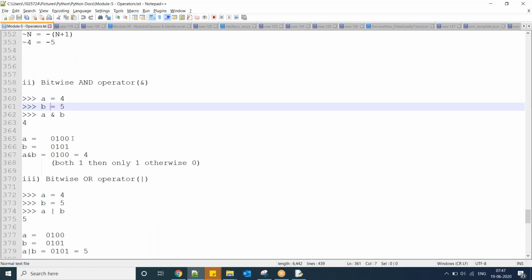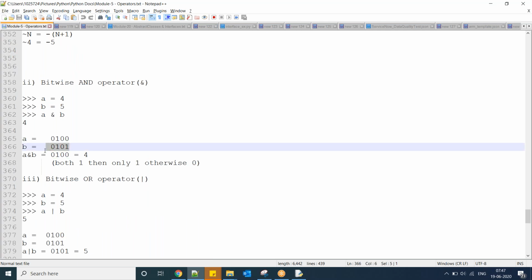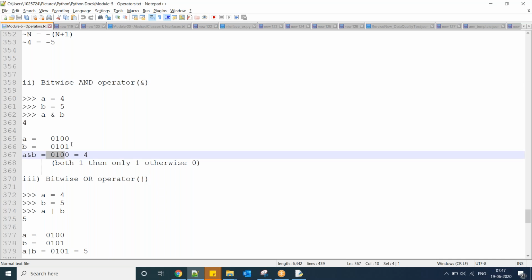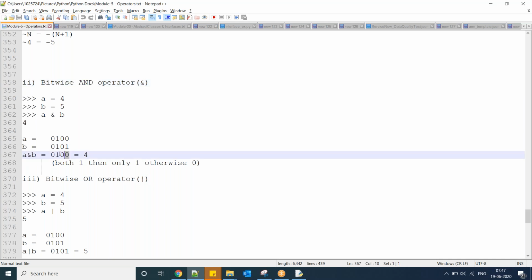Now A equal to 4. So the binary of A is this one. B equal to 5, binary is this one. AND operator means if both are 1, then 1, otherwise 0. First character 0. Here it is 1. 0 and 1 gives 0, because AND means both must be 1. So 0 0 0. 1 and 1 gives 1. 0 0 0. So what is the binary value of 0 1 0 0? It is 4. So it is going to give that one.